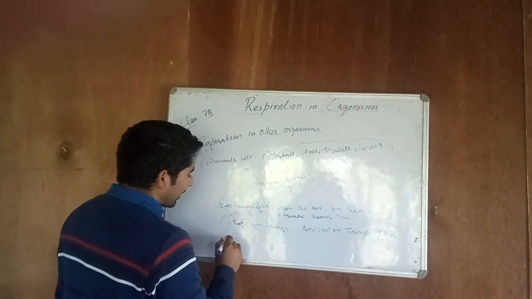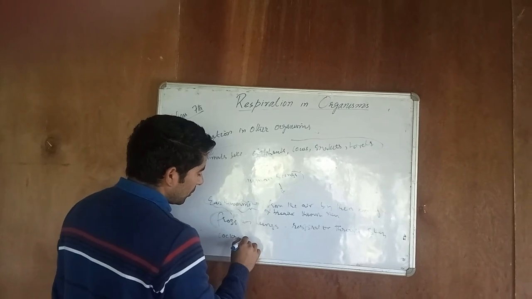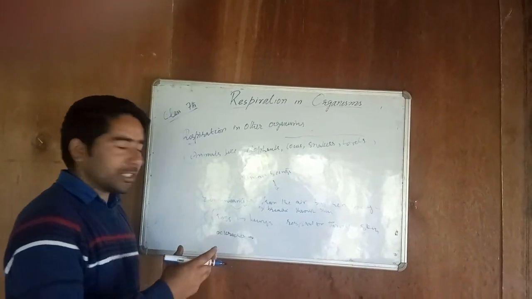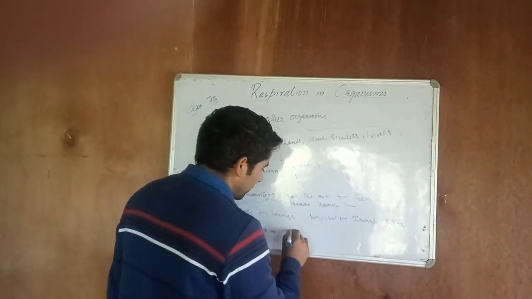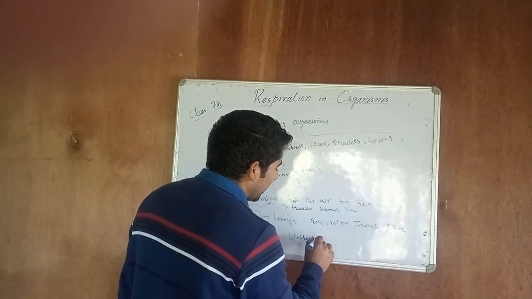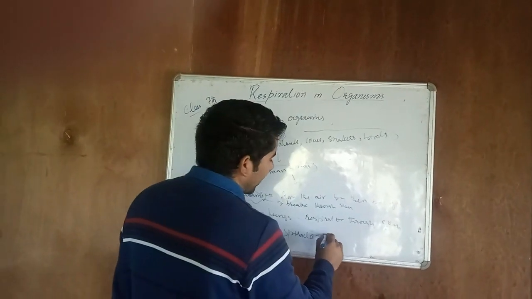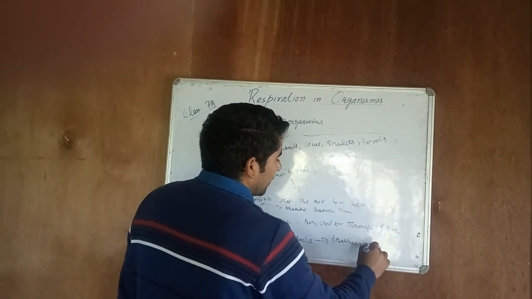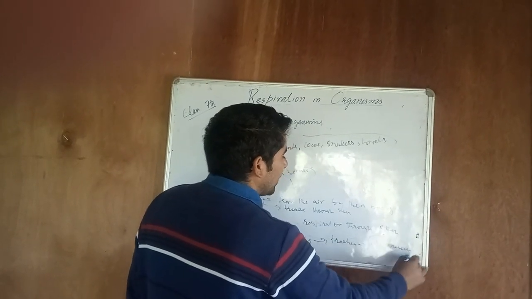We have other organisms such as insects, such as the cockroach. Just like animals have nostrils, cockroaches have openings called spiracles. They take in air and leave out air through these spiracles, which are connected with tracheae inside their body, and then diffusion of gases takes place inside the body of these insects.